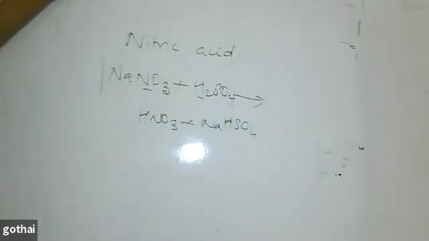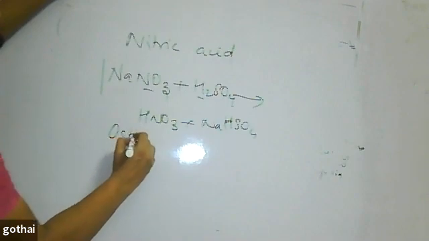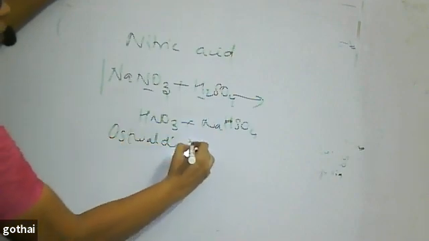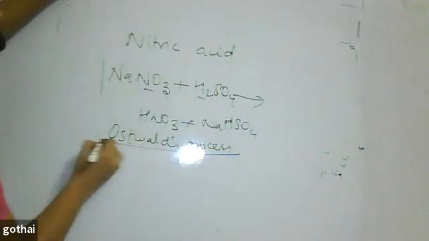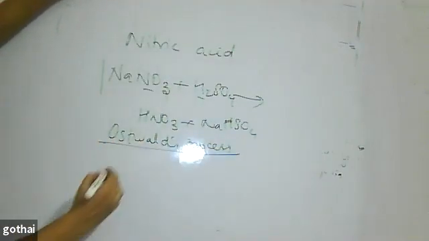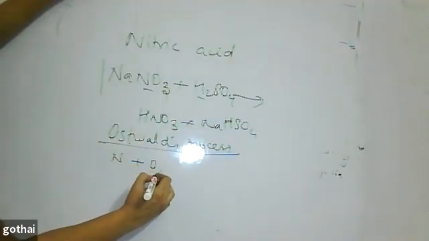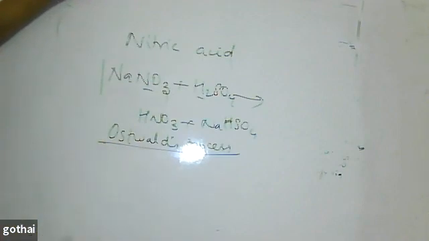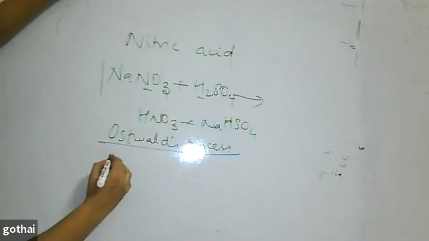Commercially, we prepare nitric acid by Ostwald's process. We prepare it from ammonia.